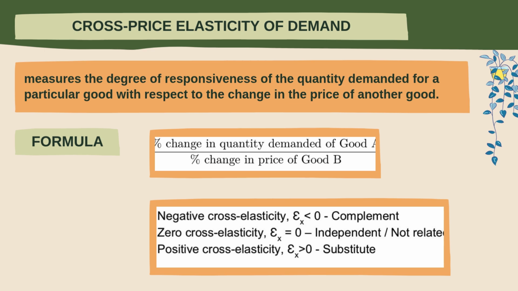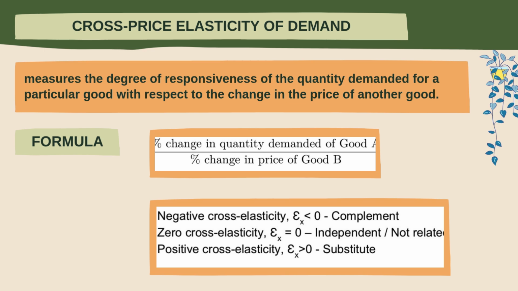There are three categories of cross-price elasticity of demand, which are negative cross elasticity, zero cross elasticity, and positive cross elasticity. First, if we have negative cross-price elasticity, where epsilon x is less than zero, it means the two goods are complements. For example, if the price of coffee machines increases and the demand for coffee pots falls, the two are linked, so they are complements.